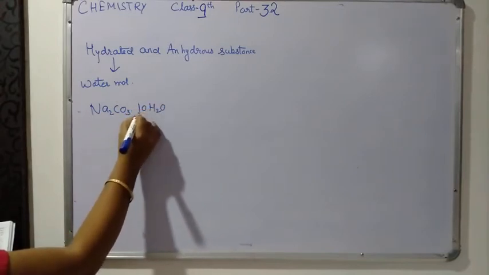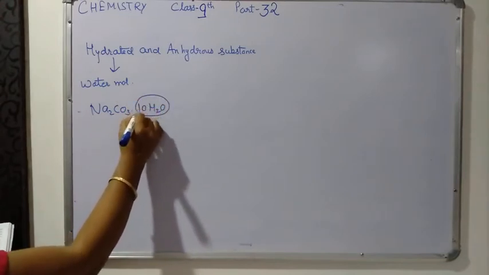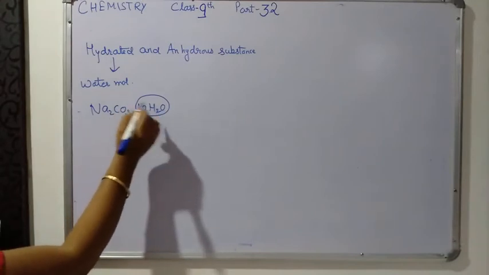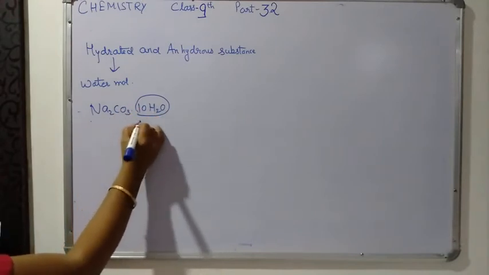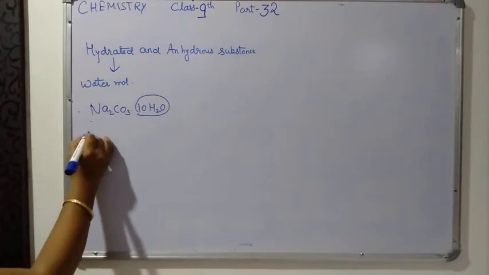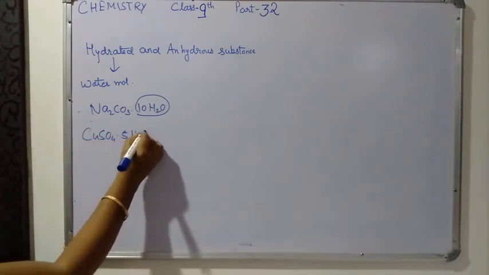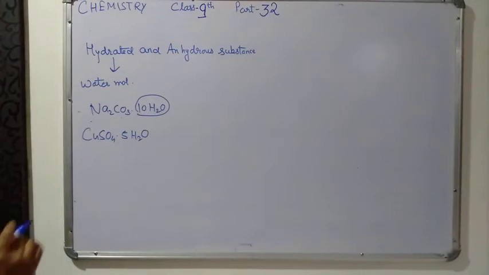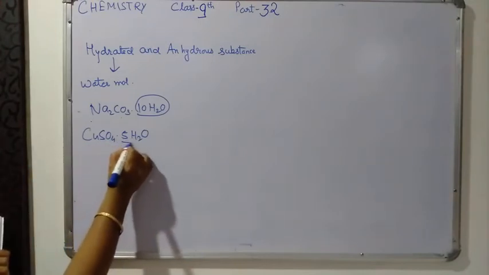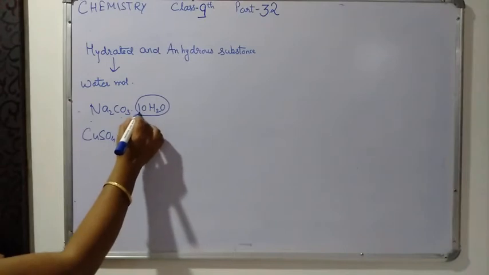Deca means 10 molecules of water are added in this, that is why it is called decahydrate. One more example, copper sulfate, 5 molecules of water are added, so it is called copper sulfate pentahydrate. Penta means 5, deca means 10.